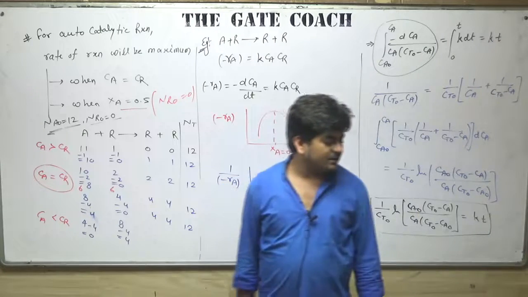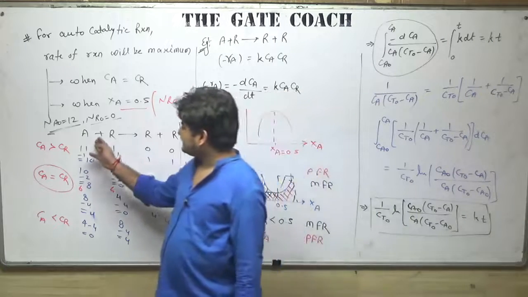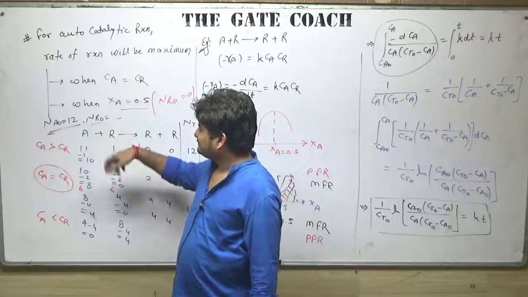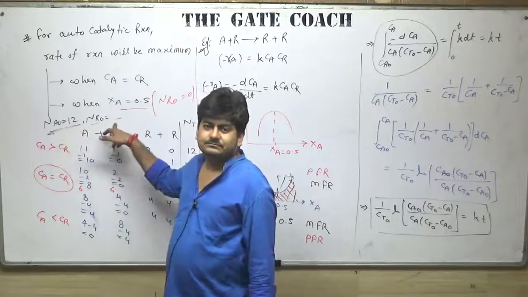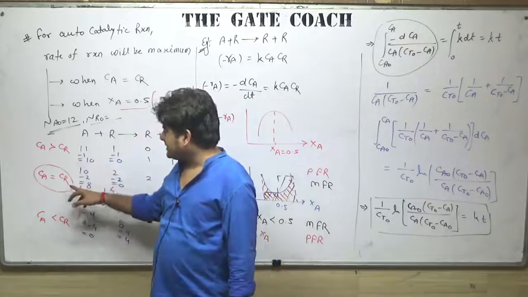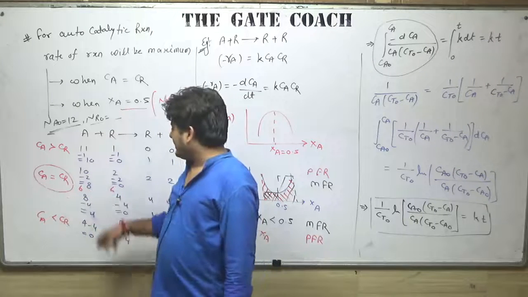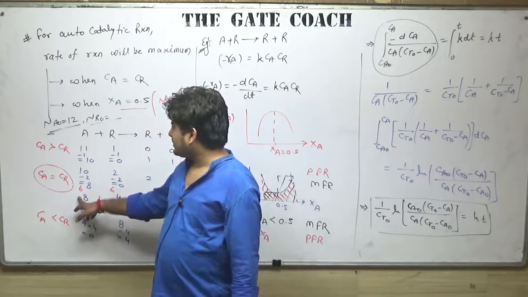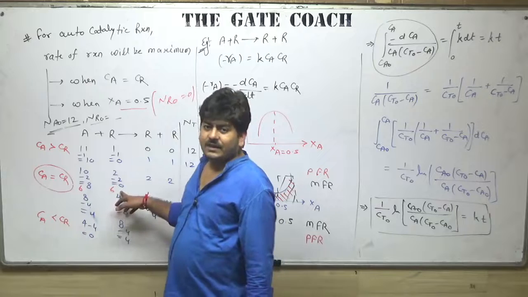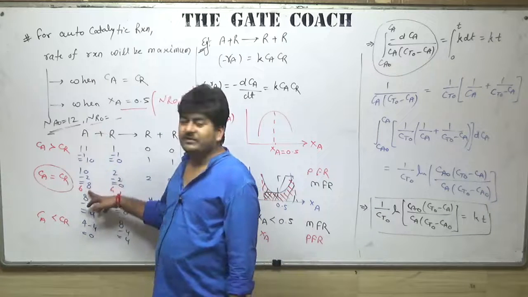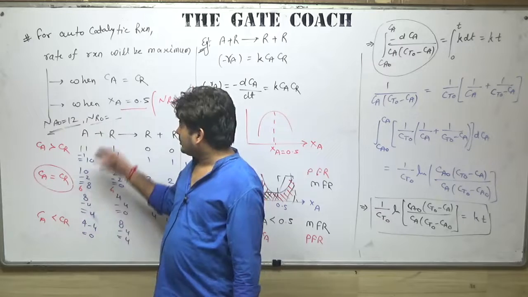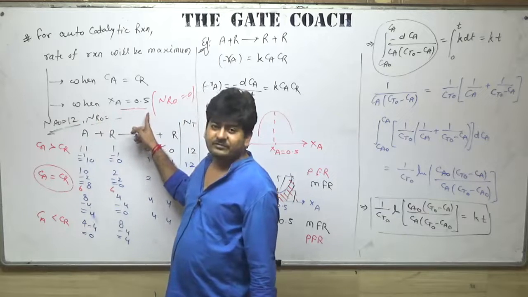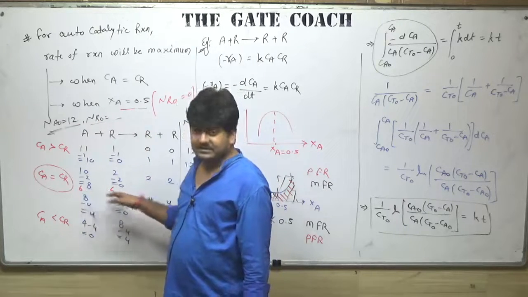The condition Nr naught not equal to 0, just try to understand here. Suppose I have Na naught equal to 12 and Nr naught equal to 1. So total moles are 13. So Ca equal to Cr, this condition will be achieved when we have 6.5 moles of A and 6.5 moles of R. In that case, you can see Xa is not 0.5. So we cannot say the rate of reaction will be maximum at Xa equal to 0.5. So I hope it is clear now.